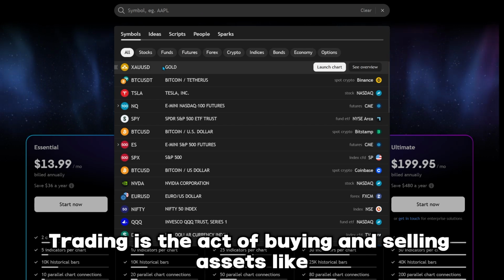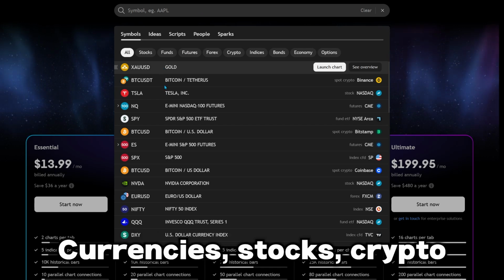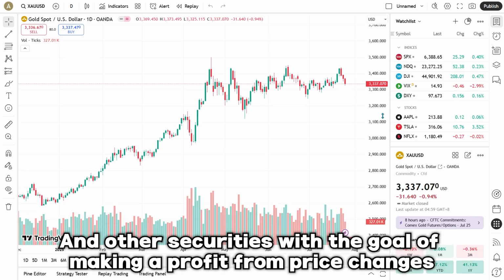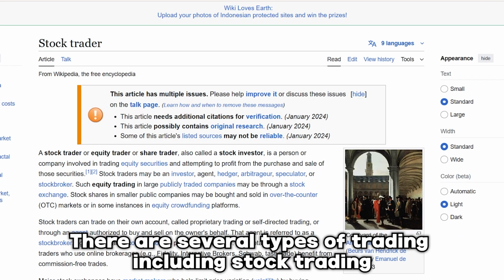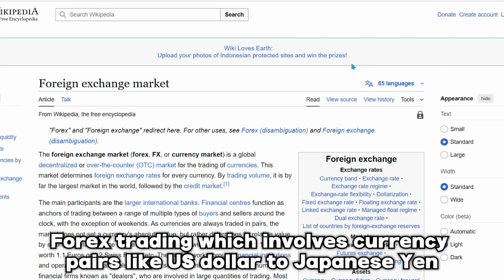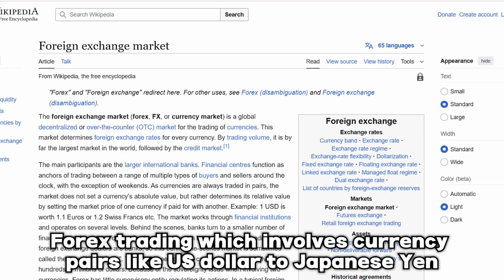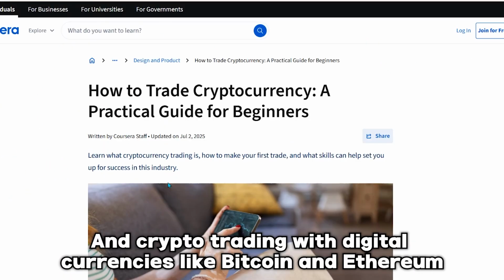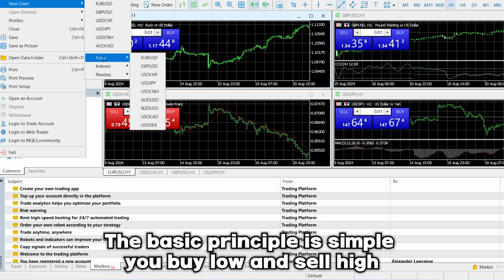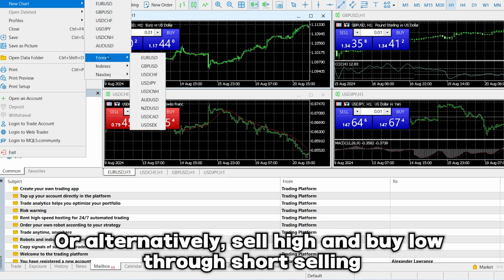Trading is the act of buying and selling assets like currencies, stocks, crypto, and other securities with the goal of making a profit from price changes. There are several types of trading, including stock trading, where you buy and sell shares of companies like Tesla or Apple. Forex trading, which involves currency pairs like US dollar to Japanese yen, and crypto trading with digital currencies like Bitcoin and Ethereum. The basic principle is simple. You buy low and sell high, or alternatively, sell high and buy low through short selling.